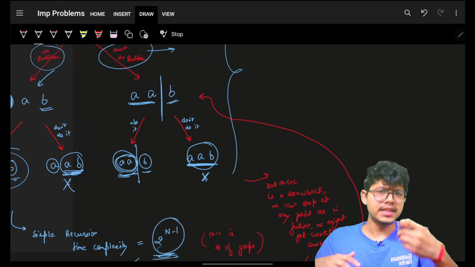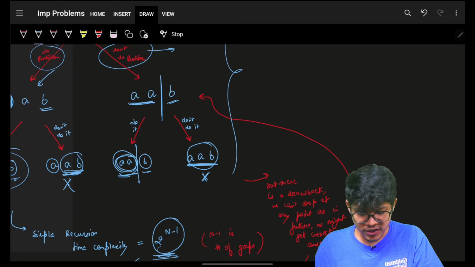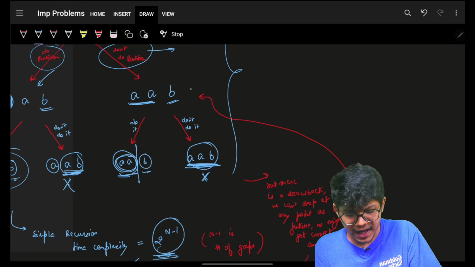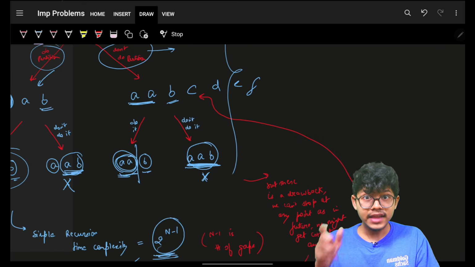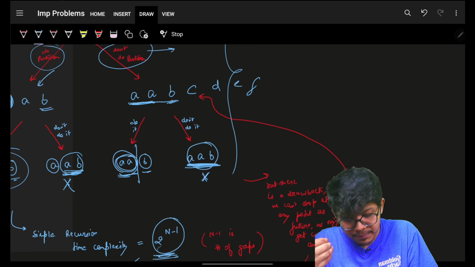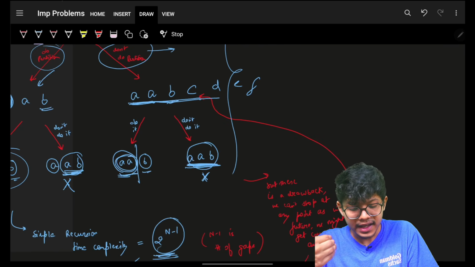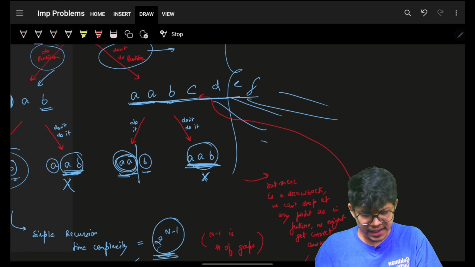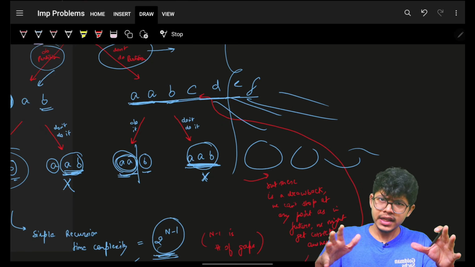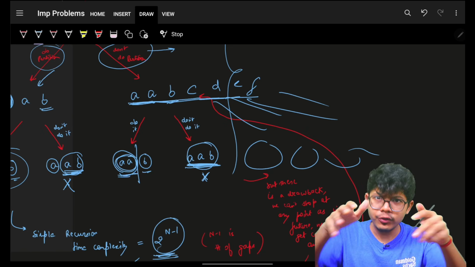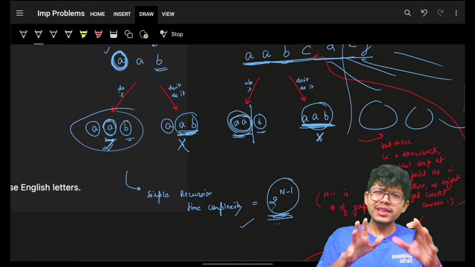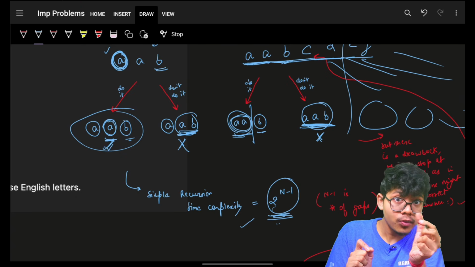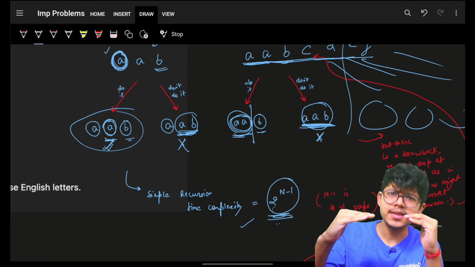But there was another case. What if I extend this? Maybe it can try for A, B. What if I had C, D, E, F? Then it would have extended and tried for AAB, AAC, AAD, AAE, AAF. It would have tried for everything, made its own recursive tree, and gone down again. So for these kinds of cases, just to do a small pruning, and I'm again saying it's a very small pruning, it will just prune maybe one level.